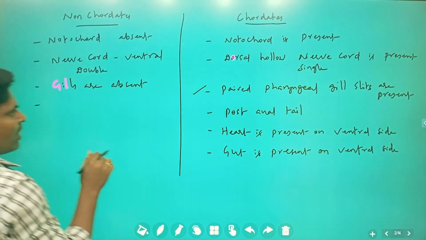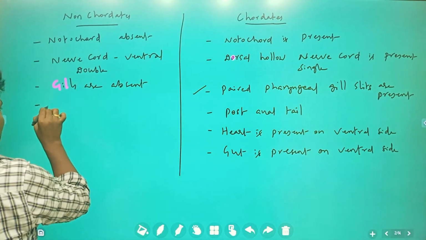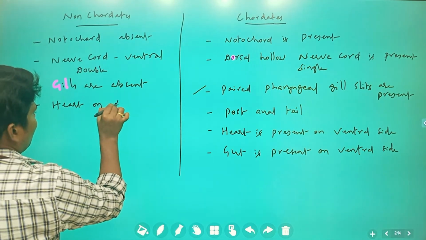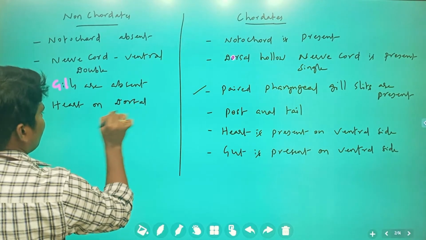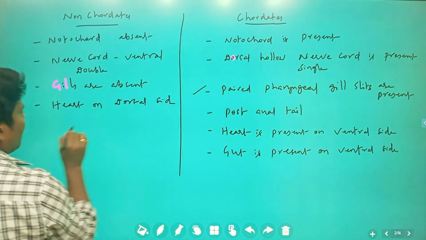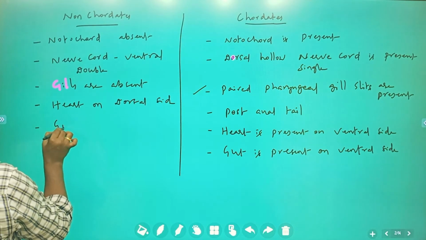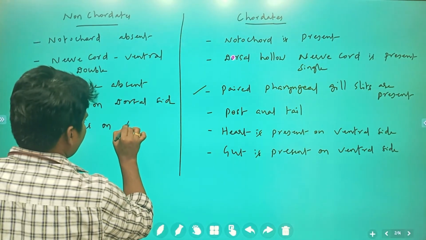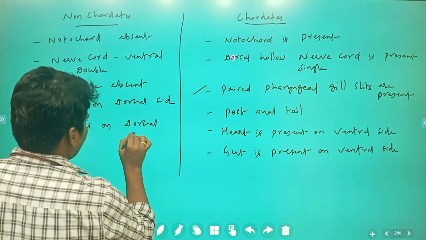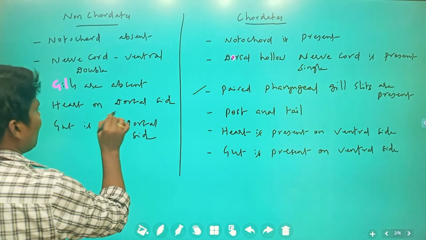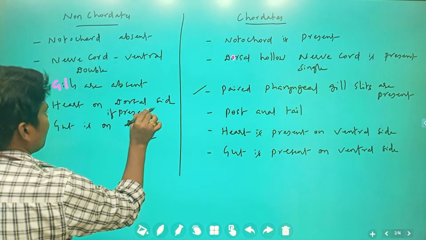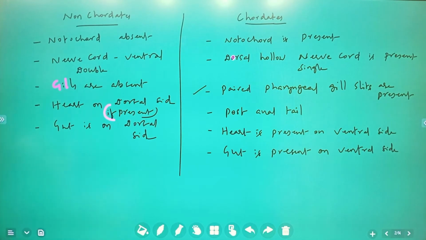Next, in these organisms, the heart is going to be present on the dorsal side. Next, the gut is on the dorsal side. If it is a heart which is present, sometimes the heart may not be present, just tubular. Okay, understood what I am going to say.